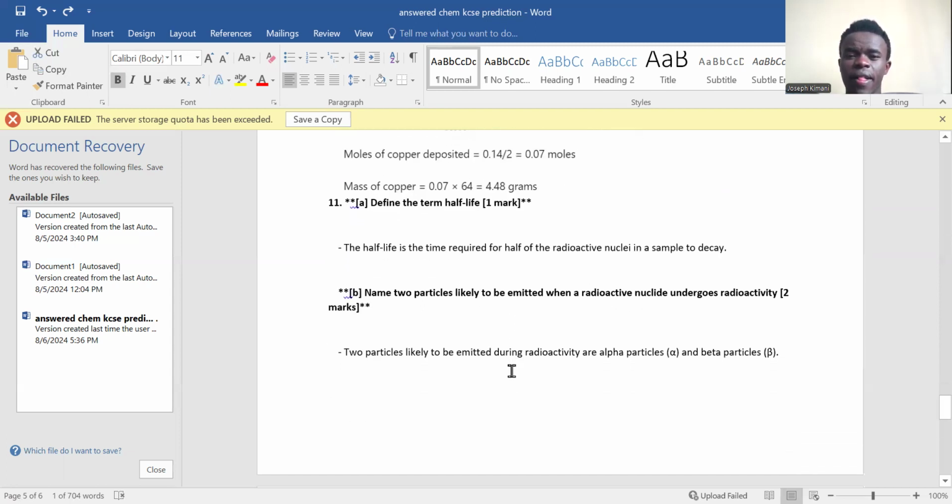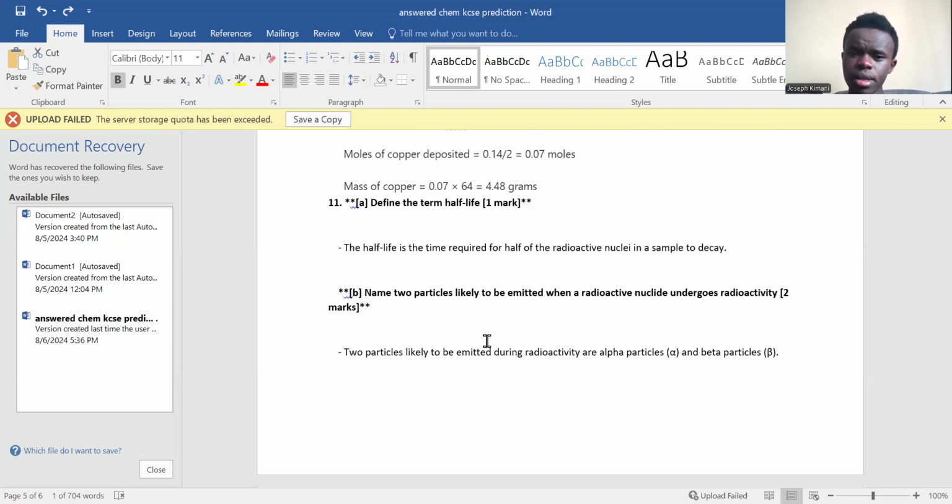Now define the term half-life. Half-life is the time required for half of the radioactive nuclei in the sample to decay. Remember, a radioactive substance keeps on decaying over and over again. For example, if you have a sample containing a radioactive material and you leave it today, the next time you come you find that the radioactive material has reduced by half, then it has undergone a half-life because half of its radioactive nuclei has decayed.